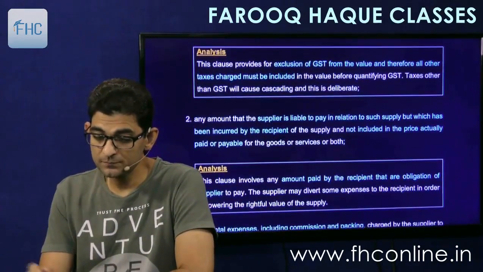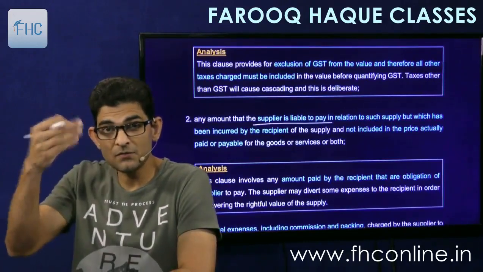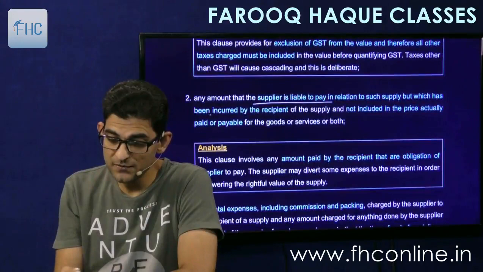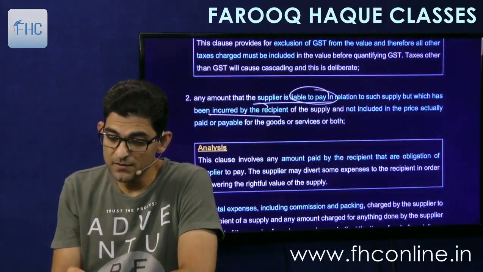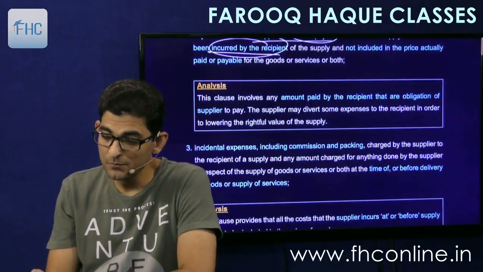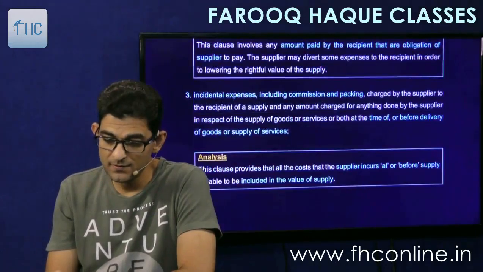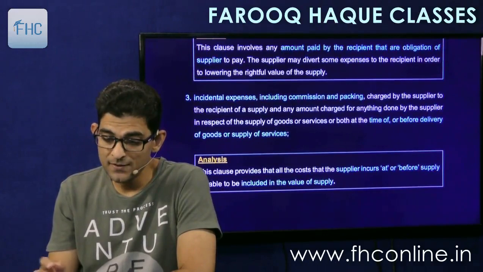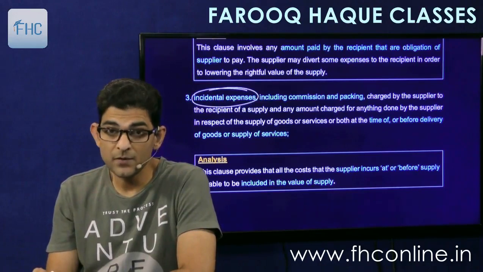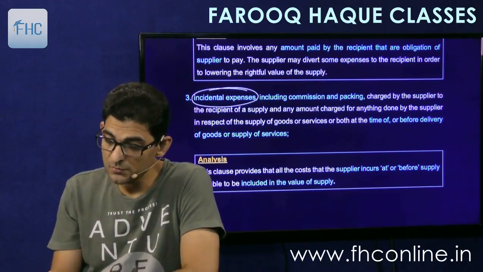Then second was supplier's liabilities in respect of supply paid by the recipient. There also we had seen, incurred by the recipient. Liability of the supplier incurred by the recipient, like the examples given there. Amounts paid by the recipient that are the obligation of the supplier to pay, and I had given a lot of examples there. Then incidental expenses including commission, packing, etc., or anything done at the time of or before delivery of goods or services, that is to be included.